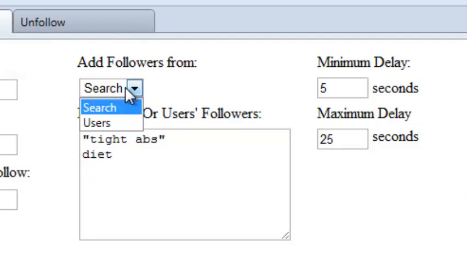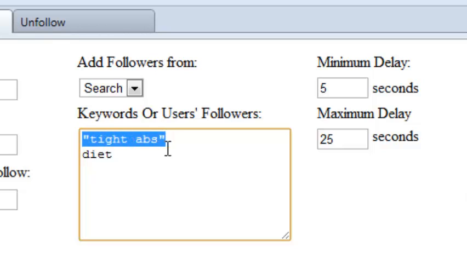You select whether you want to follow people based on search or followers who are following other users. For this demonstration, I'm going to do search. You enter keywords. You can use the Twitter operators, so this will give you the exact phrase "tight abs". You can also find people based on location of where their tweets are sent, for example, within 10 miles of New York City. And then you can also just enter random keywords, just enter one keyword per line.